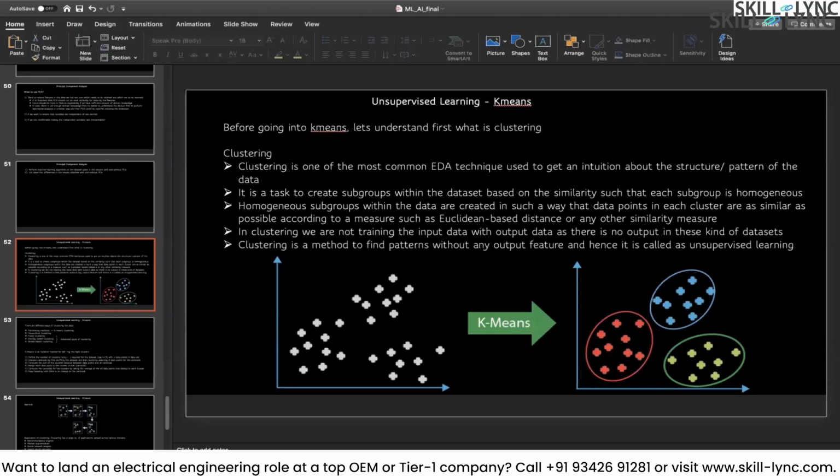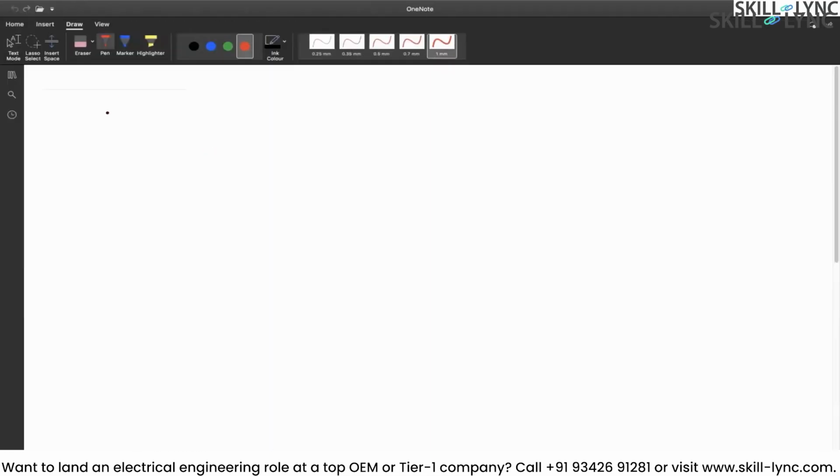Now, for example, let's take it this way. I'm just giving some examples. I'm not sure about the values, but just consider these some examples.